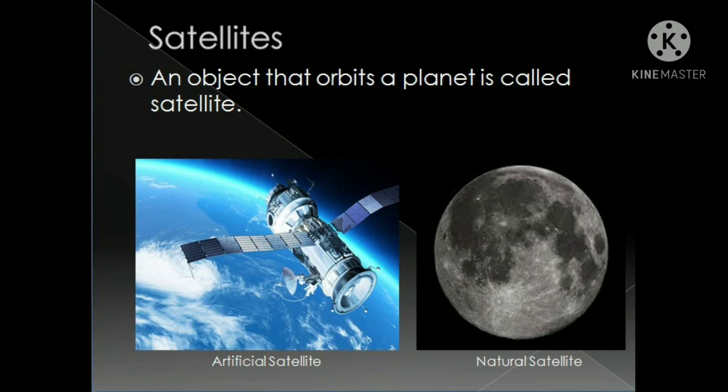There are several artificial satellites that have been sent by humans to the orbit of the earth. These satellites are sent for various purposes such as to observe planets, stars, galaxies, to monitor Earth's weather and climate, to collect data that is used to forecast weather, to transfer telephone calls, and to assist in the navigation of ships and aircraft.